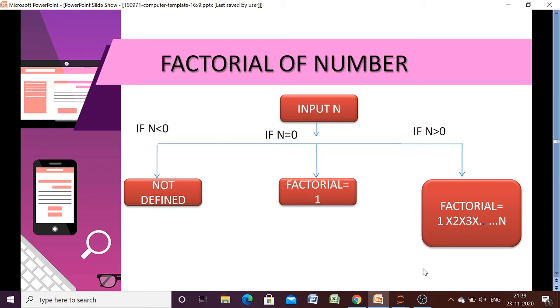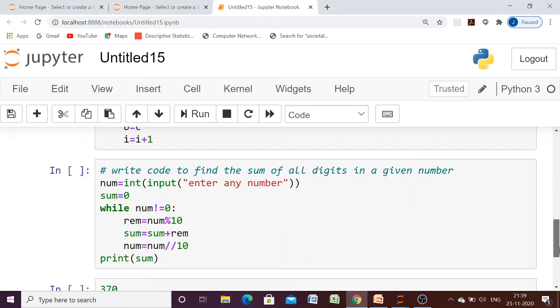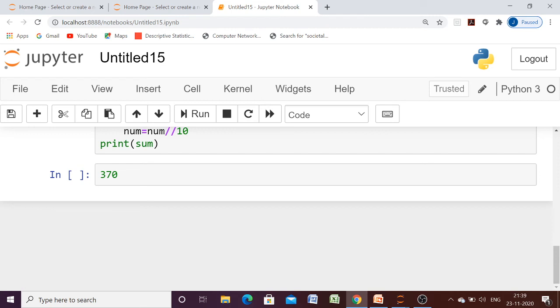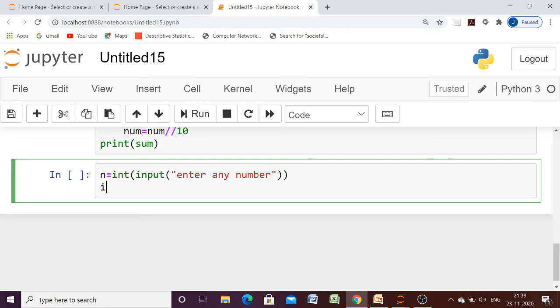Okay, so let us go to the notebook and let us try to write the program. So for that, enter any number. Okay, let us input a number. And we will check whether it is positive, negative or 0. So basically we are having three options. It may be 0, it may be negative, it may be positive.